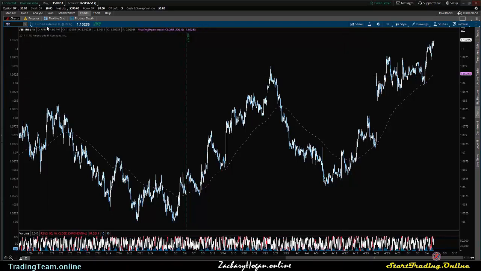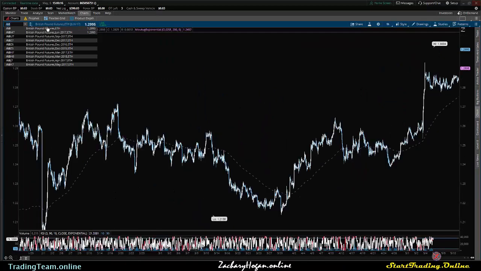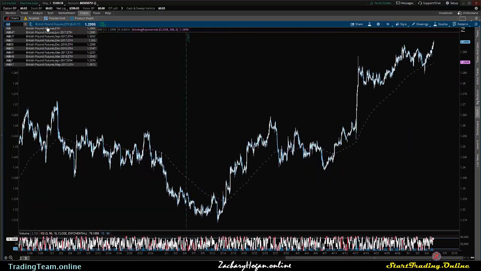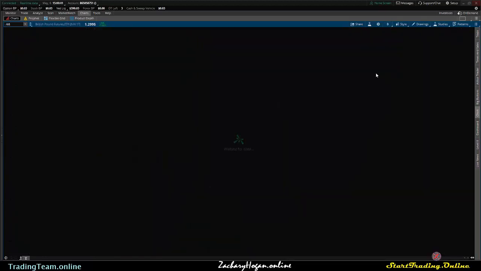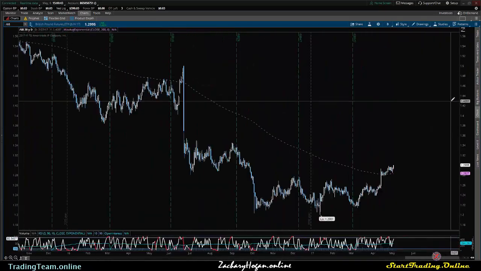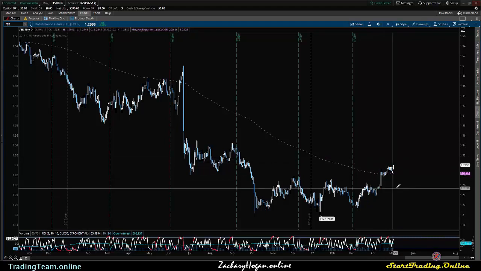If we go quickly and just look at the British pound, and again, this is the future, so you can see we're trading just below that 1.3 on the future, and that is very, very close to what's happening on the GBPUSD. So clear uptrend to me. We are trading above the 200 on this as well.